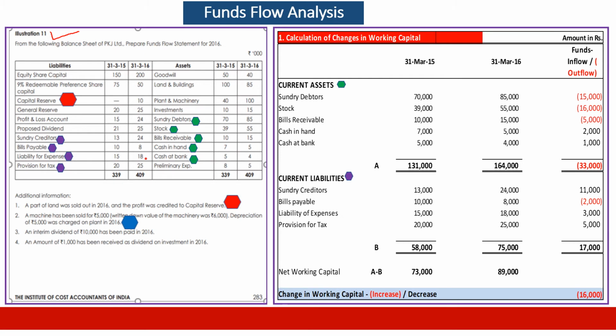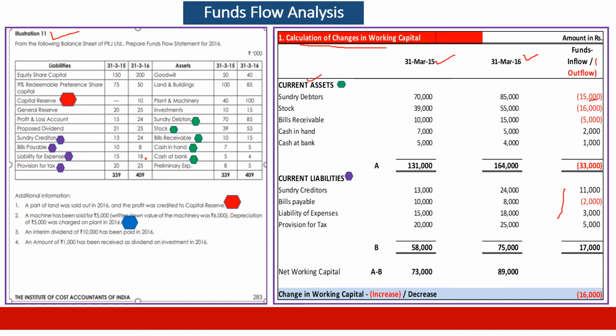First statement to be prepared is calculation of changes in working capital. That is the first statement. What does it involve? It involves putting current assets together under the two dates and having an additional column for whether it is inflow or outflow. If a current asset increases, it becomes an outflow because we have to pay money for it. When a current liability increases, we receive funds inside, therefore it becomes an inflow.